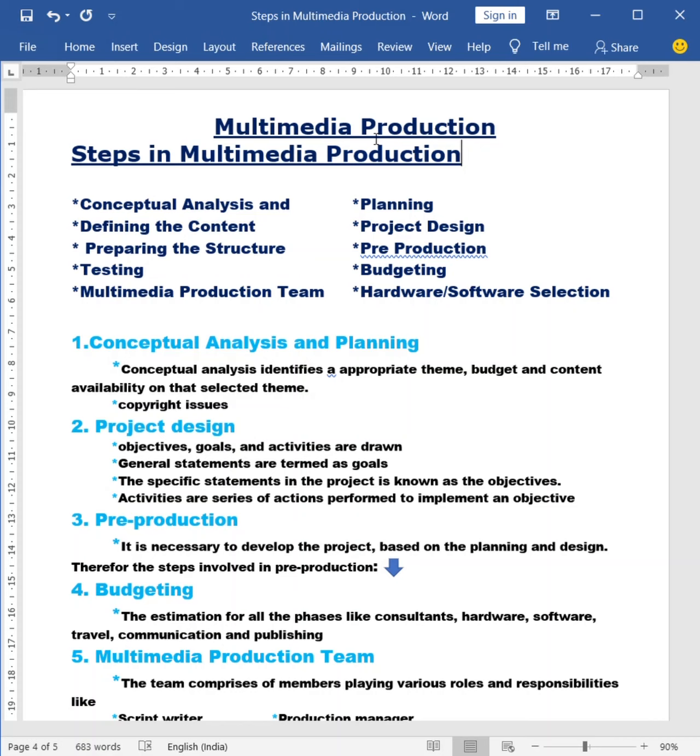So according to that, there are 10 steps which they follow to make the product into a finalized one.